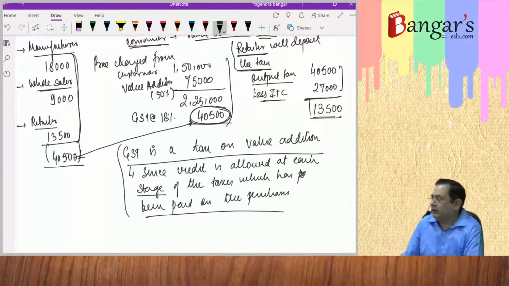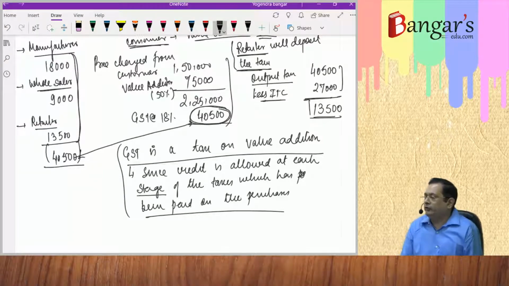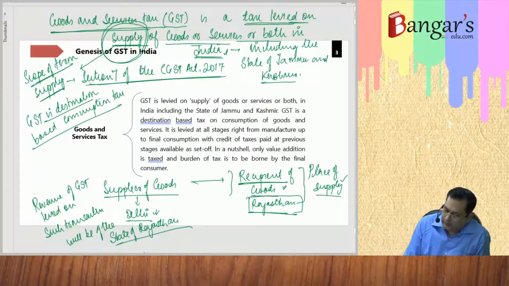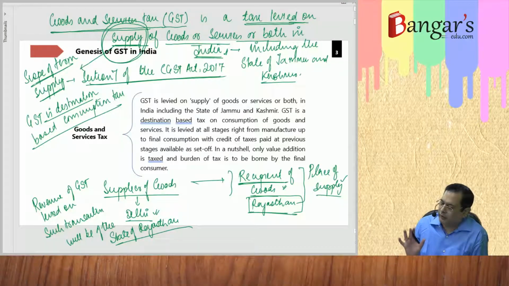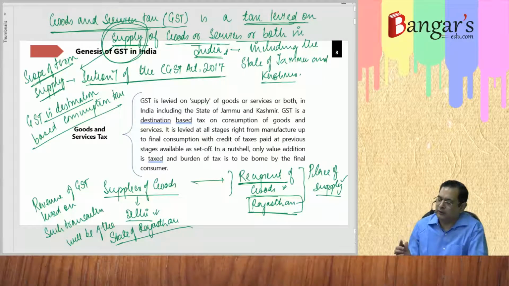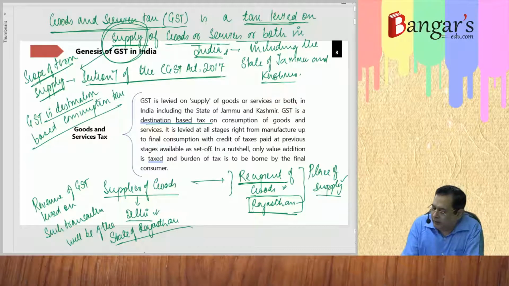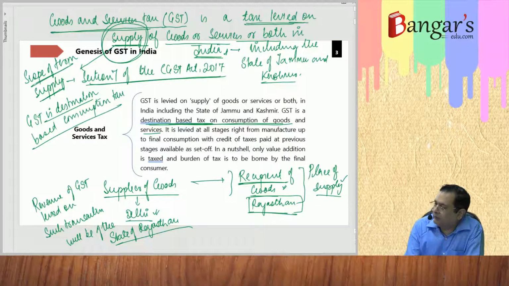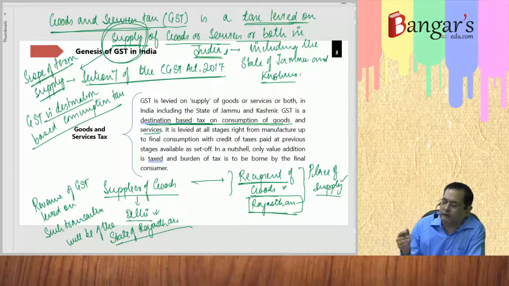So ultimately only the value addition part is taxed. So what basically is GST? GST is levied on supply of goods or services or both in India, including the state of Jammu and Kashmir. It is a destination based tax on consumption of goods or services, and it is levied at all the stages.